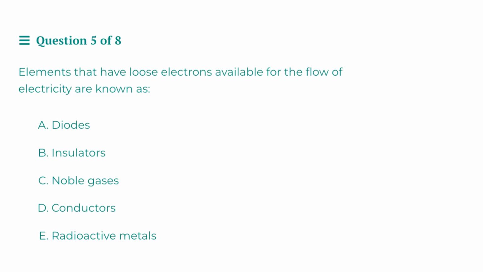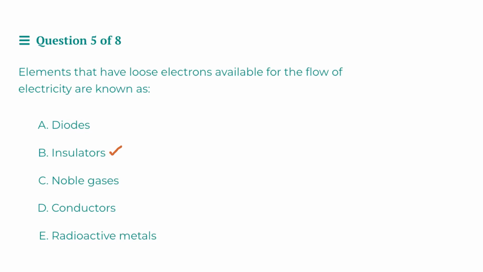So we can start with diodes, and diodes are actually a type of semiconductor device that restrict current flow in one direction. So these are very useful devices, as you might imagine, and they may be made of elements that are described by the question, but they themselves do not fit the bill here. So A is not correct.